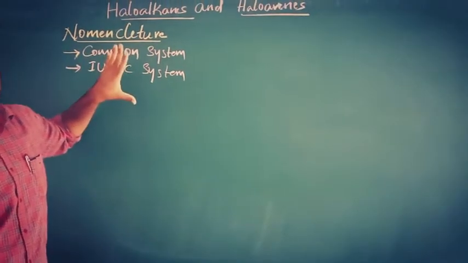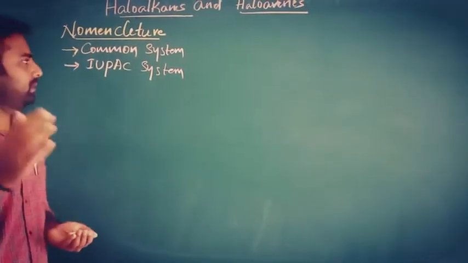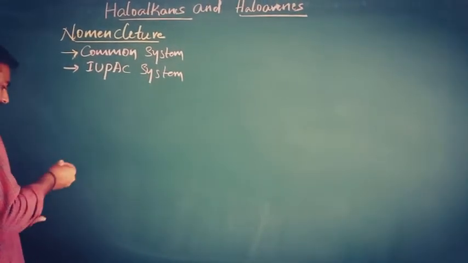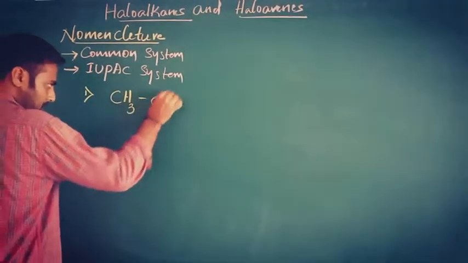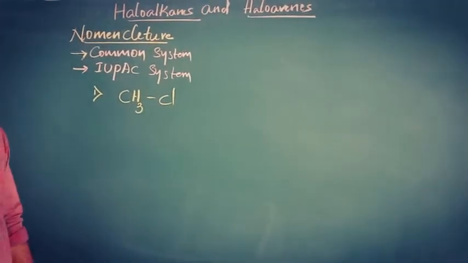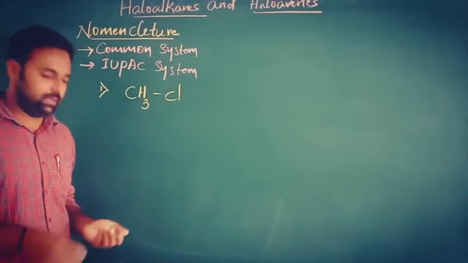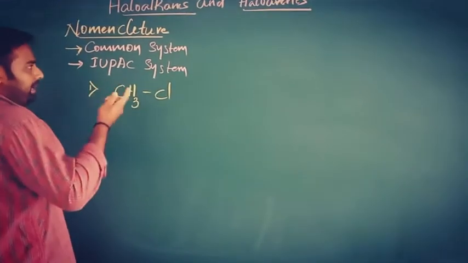So let's see some examples along with their common names and their IUPAC names. You can easily understand the concept. First one is CH3Cl, one of the simple alkyl halides or haloalkanes. I write both the names of this compound, common name and IUPAC name.